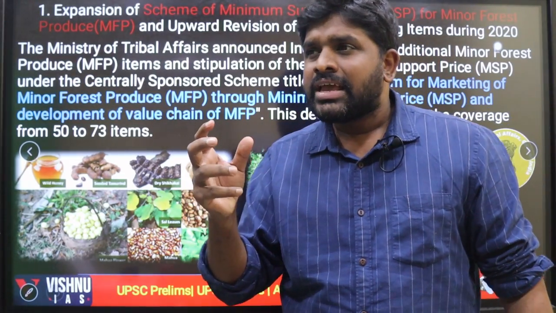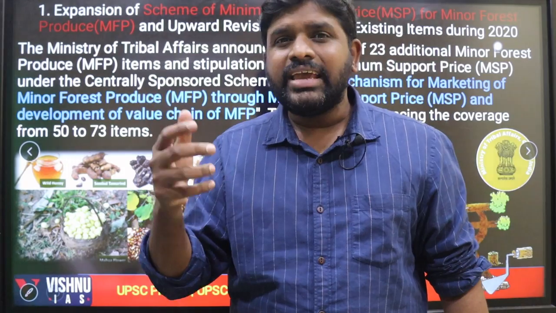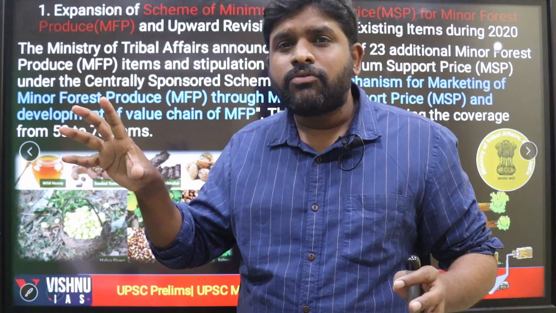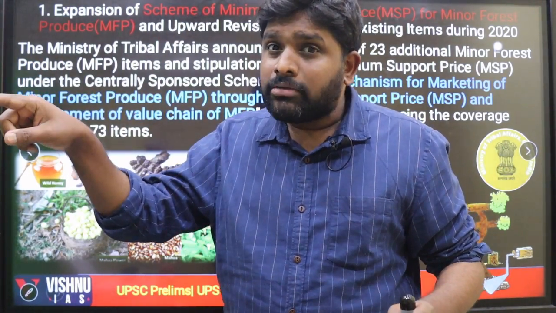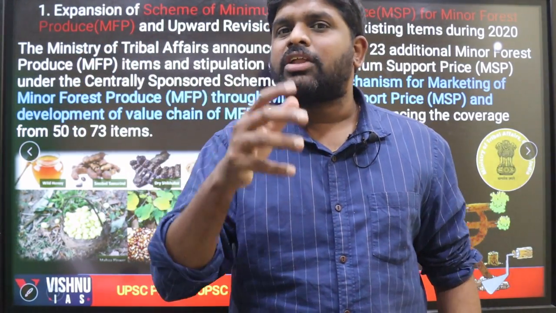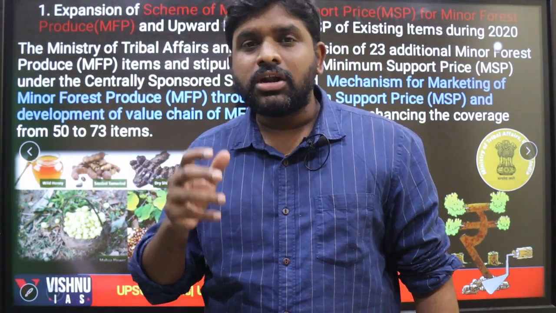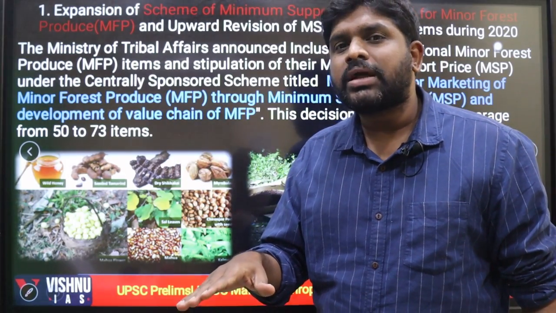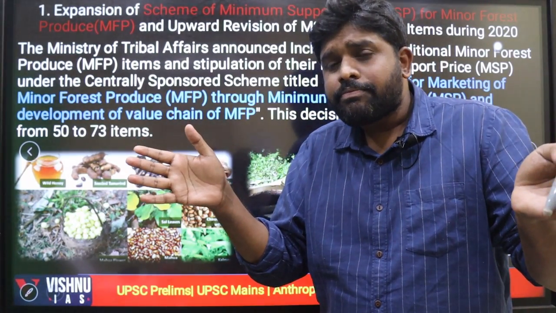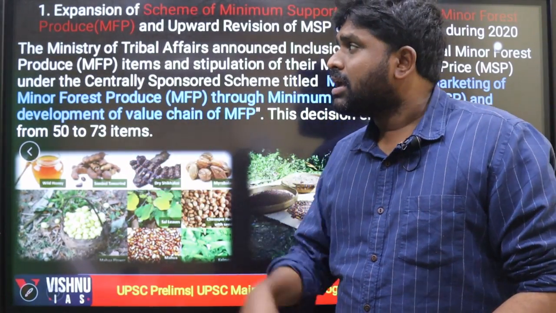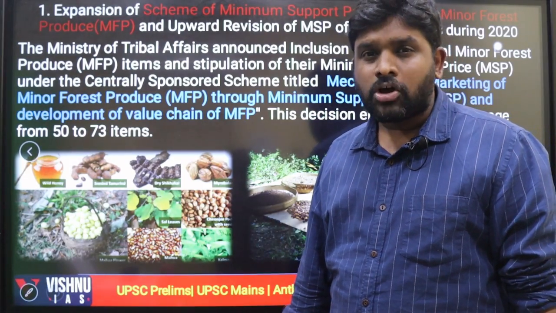Minor forest produce means things like resins, lac, honey, small tendu leaves, the residual things present in the forest. If tribals are living in that forest area, they have the right over that produce. Those produces are called minor forest produce, and they are given a minimum support price. Now the list of minor forest produce under the ambit of minimum support price has been increased. That is what this first scheme talks about.